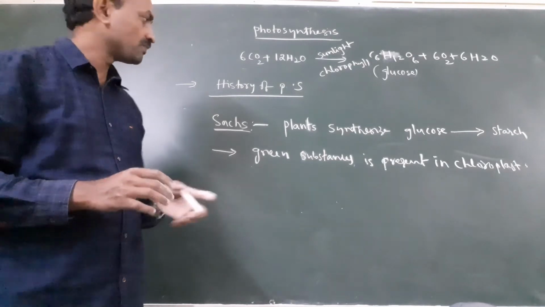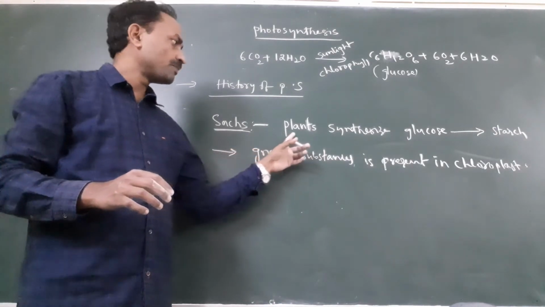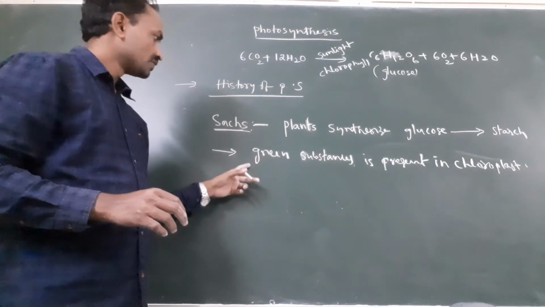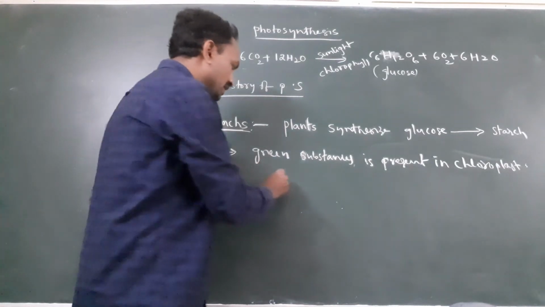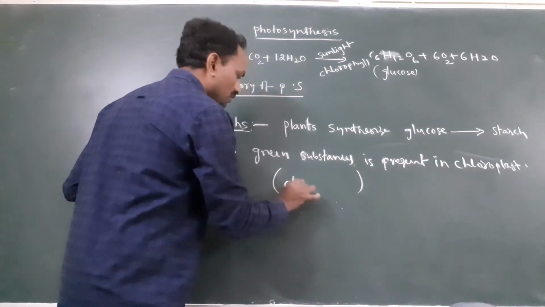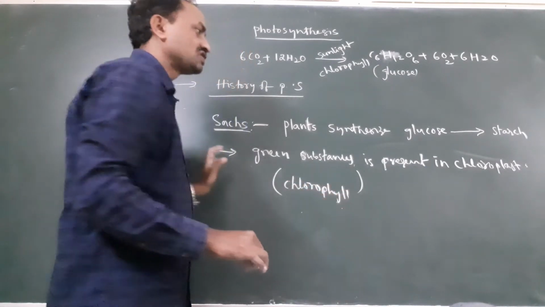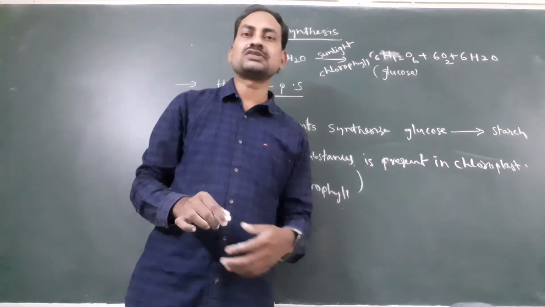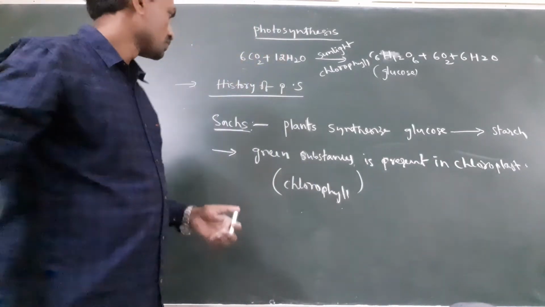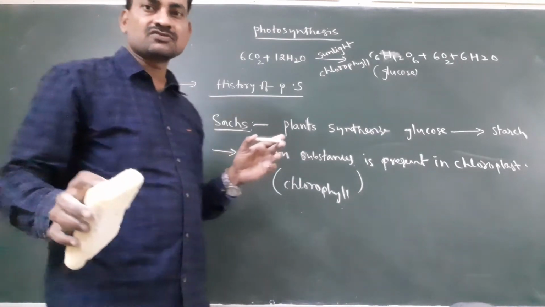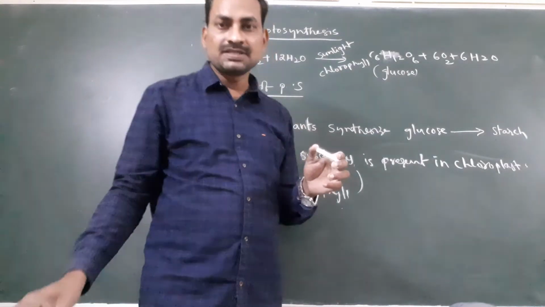He concluded that plants synthesize glucose or starch. The green substance, nowadays called chlorophyll, is present in chloroplast. After Julius von Sachs, the next scientist was T.W.